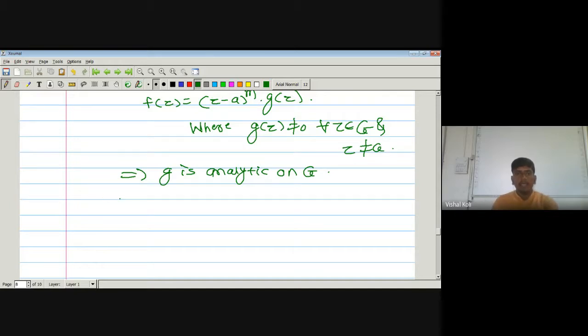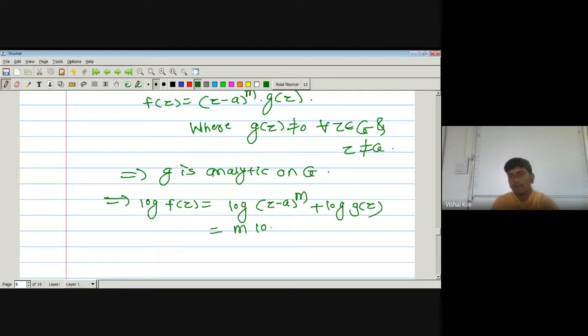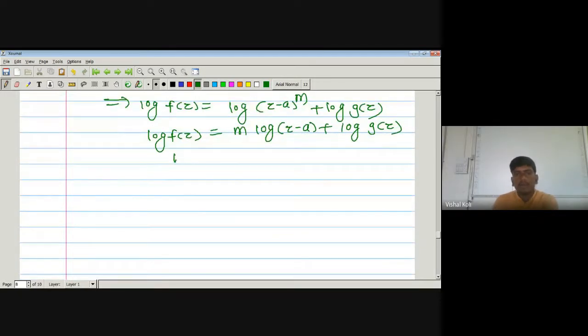Now, taking again the logarithmic derivative on both sides. If we take the log, then we get log of f of z is equal to log of (z minus a) to the power m plus log of g of z. That can be written as m into log of (z minus a), by the property of log, plus log of g of z. Now we have to take its derivative. If we take its derivative, then we get f dash of z divided by f of z is equal to m upon (z minus a) plus g dash of z divided by g of z.